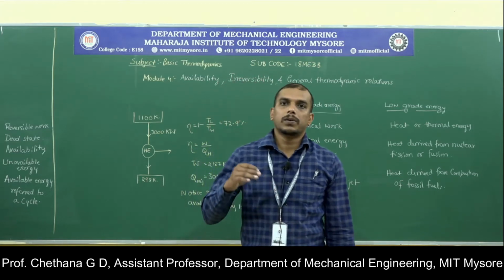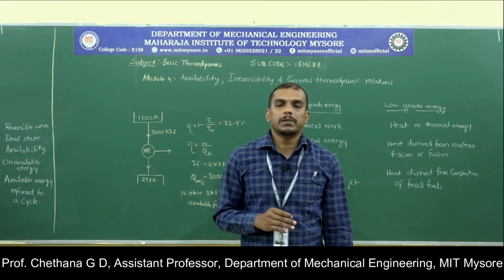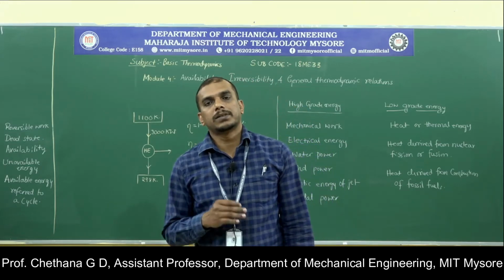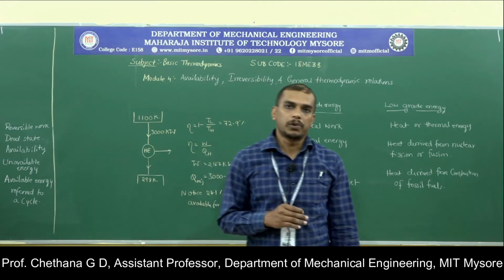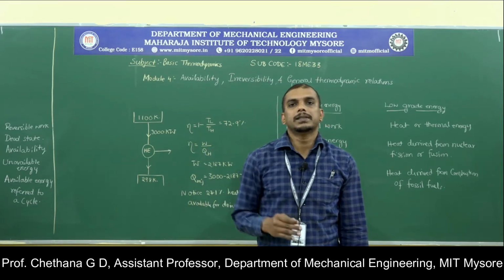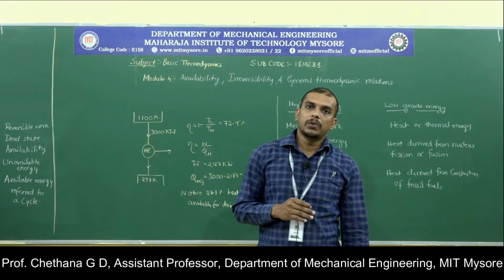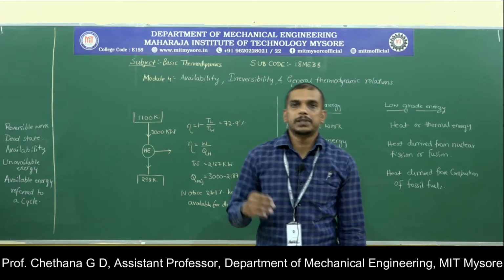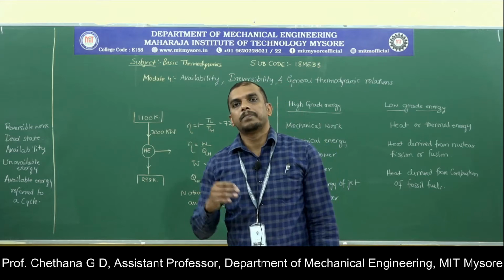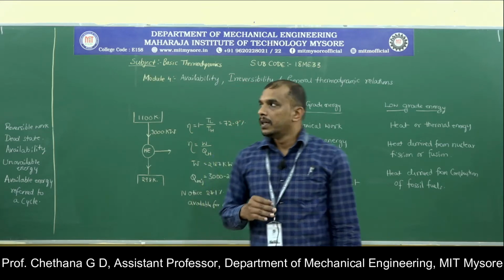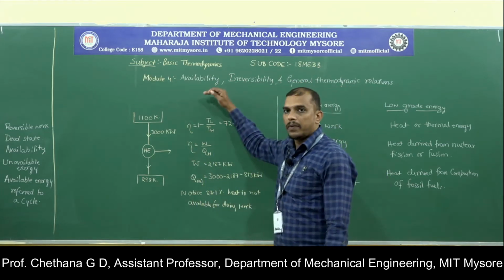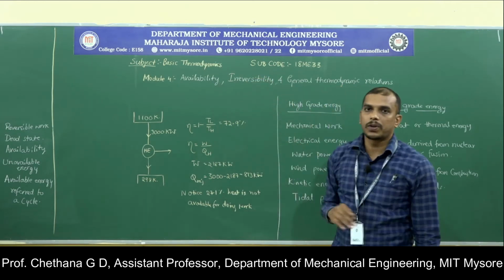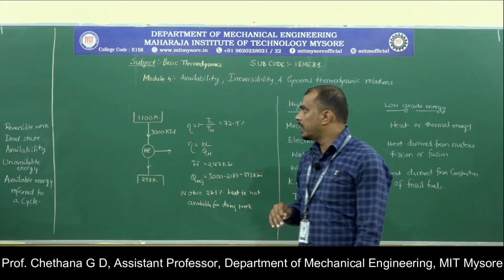For the first law of thermodynamics we also discussed the disadvantages associated with it, then we came across the second law. Till now we have talked about the efficiency or the work derived by the heat engine. So, we will see what is availability, what is irreversibility, and we will also talk about general thermodynamic relations.